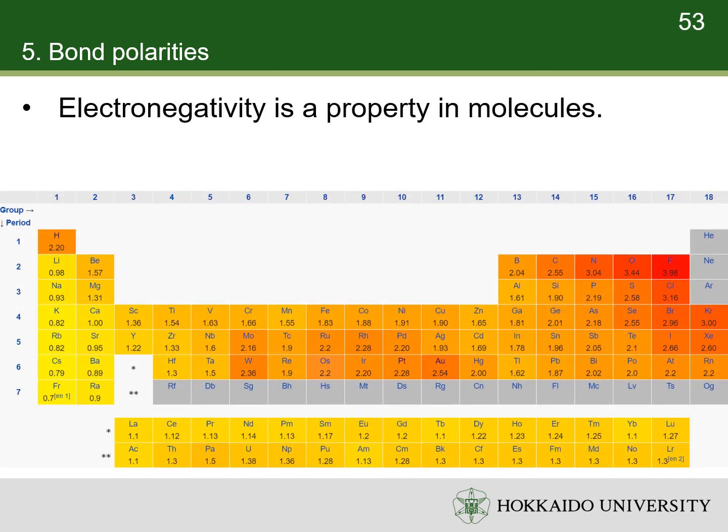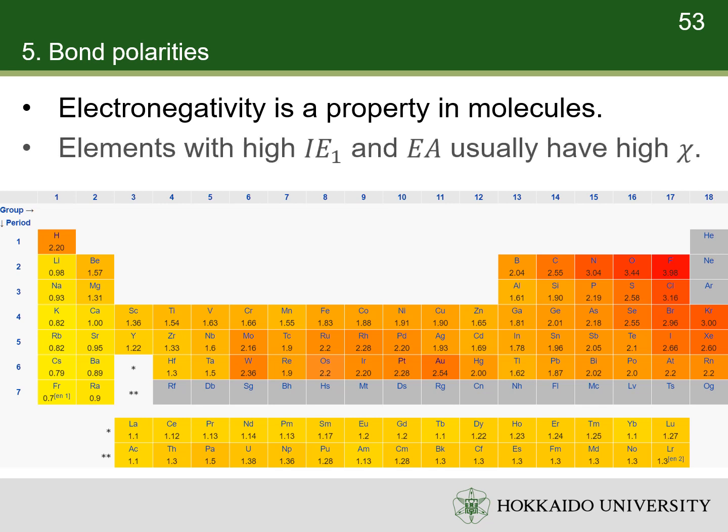Electronegativity is not a property of an element alone, but rather a property of the atoms in heteronuclear molecules. Even so, the electronegativity of an element is strongly correlated with its first ionization energy and slightly correlated with its electron affinity. The element which can easily attract electrons but hardly lose electrons usually has high electronegativity, and vice versa.